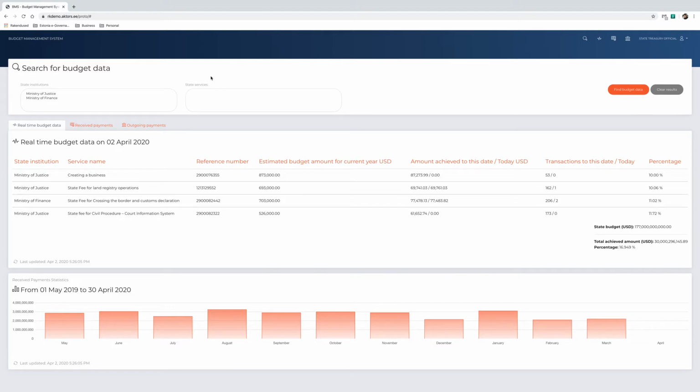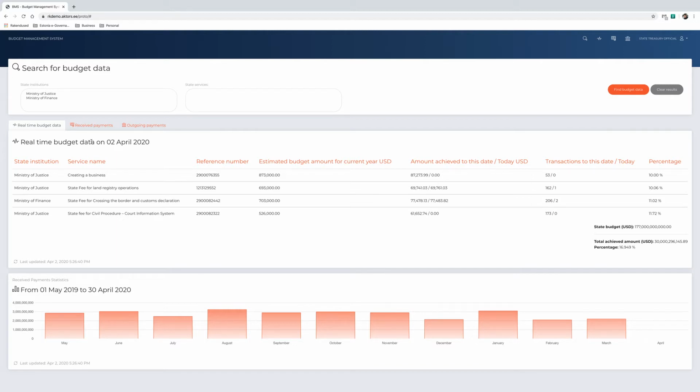Every ministry or other public institution has a restricted view in the system for the budgetary lines relevant to the particular institution, while the state treasury has a general view of all the budgetary transactions between all government institutions. Budget management system is usually also integrated with the budget planning system. In that way, we can automatically match spending with lines in the budget.